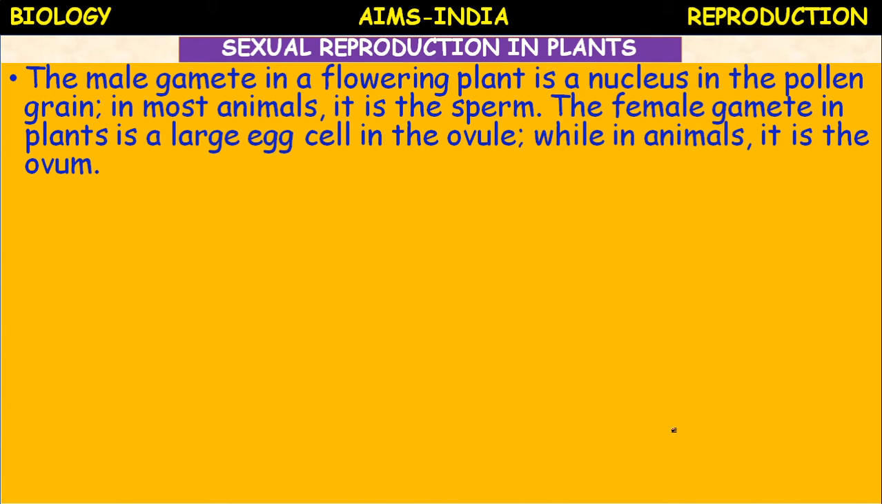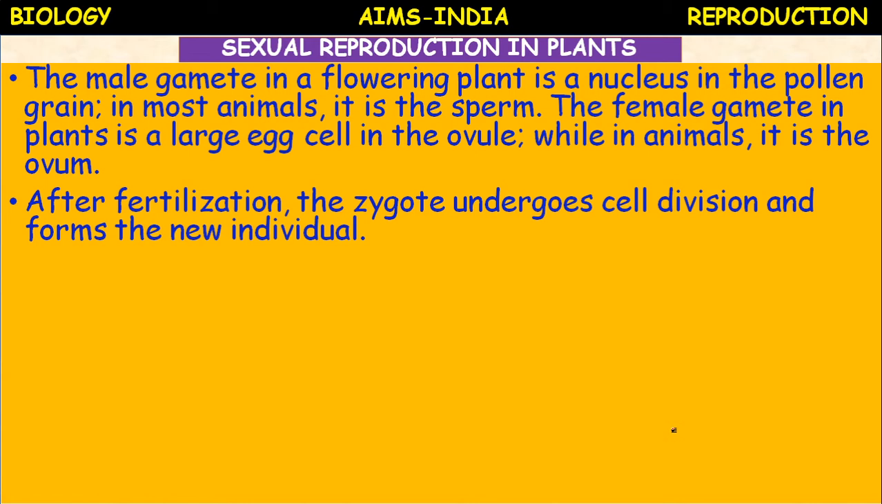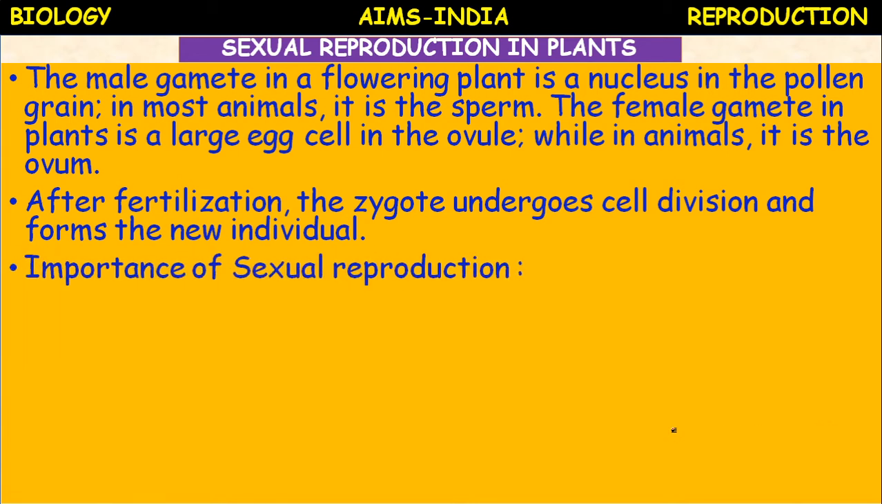In most of the animals, a large number of eggs may be produced, in lower animals, ova. Okay. So after fertilization, meaning the fusion of male gamete and female gamete, the zygote is formed. The zygote undergoes cell division and forms the new individuals. So after the formation of zygote, it undergoes cell division, which results in the formation of new individuals.